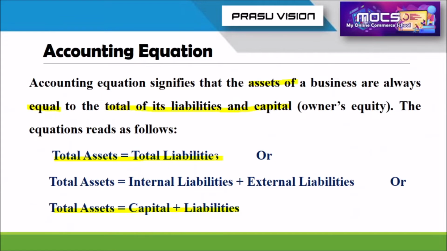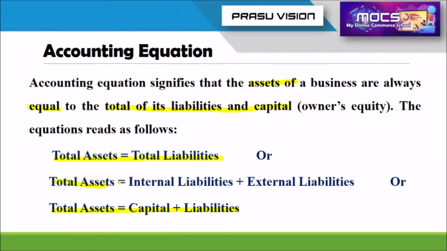So current liability includes, you know very well, amounts we have to pay to the creditors, bills payable, bank overdraft, bank loan. If it is repaid within 1 year, then we can say current liability. And if the bank loan and such amounts are repaid after 1 year, then we can say it is non-current liability.